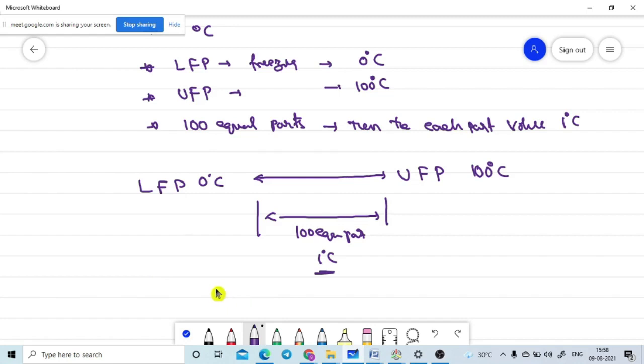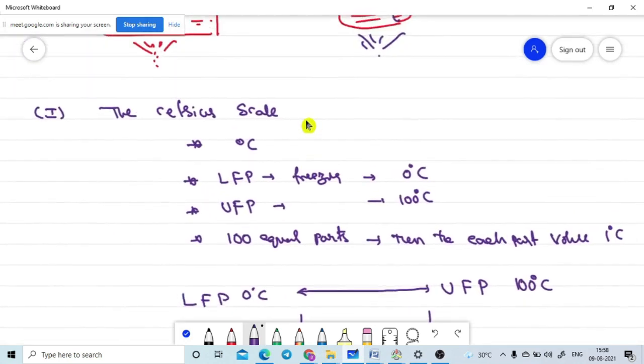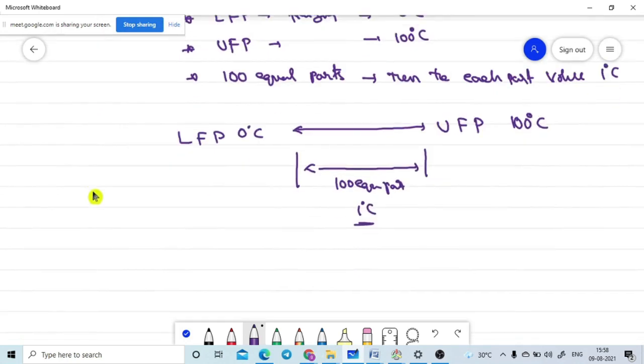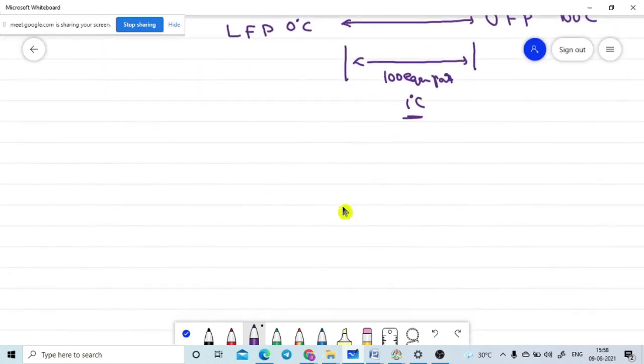Who introduced this scale? It is named after the scientist Anders Celsius, who is the introducer. That is the name of the scientist. Now we are going to the second scale. In the same manner, we will discuss it. It is a very easy topic today.